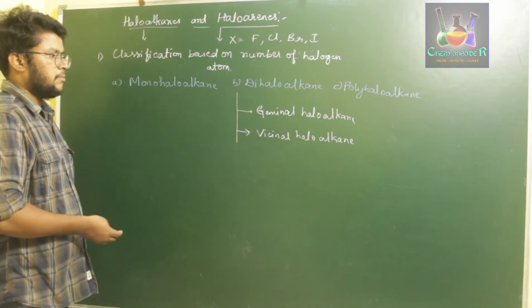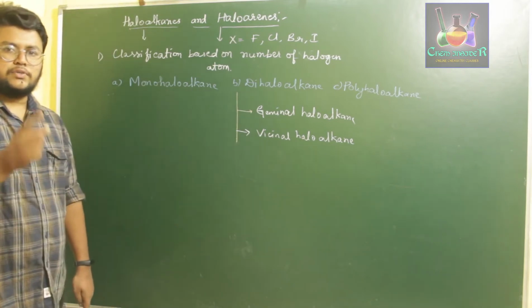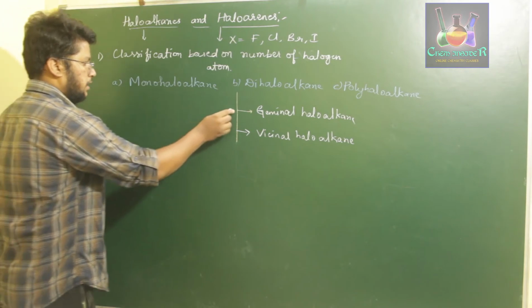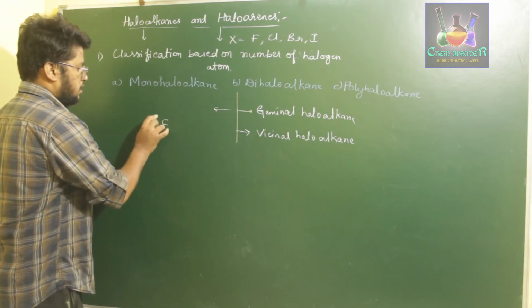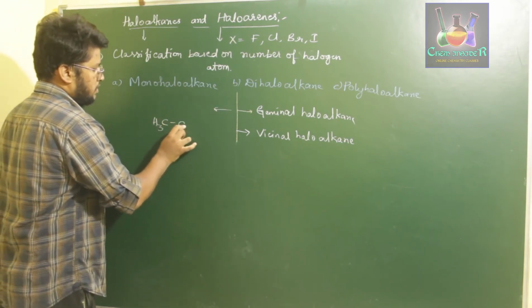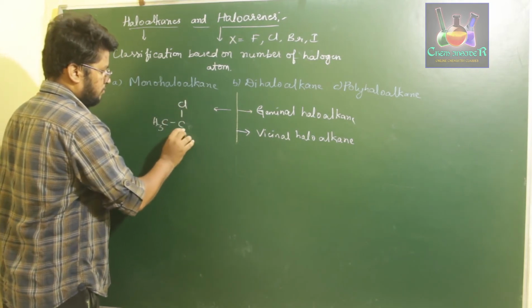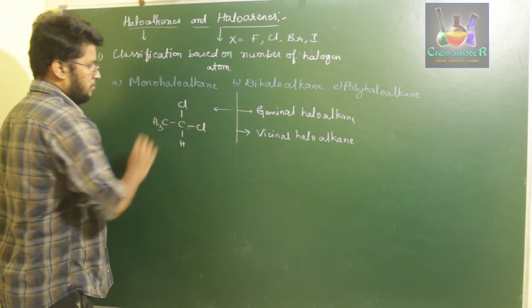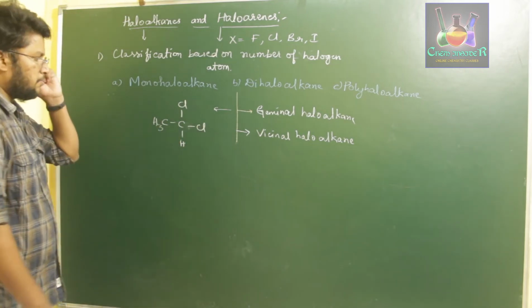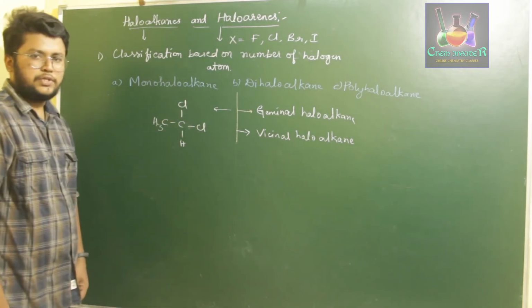We can also define them as two halogens attached to the same carbon atom. For example, let us say CH3CHCl and Cl. If you observe this compound, we have two halogen atoms present.